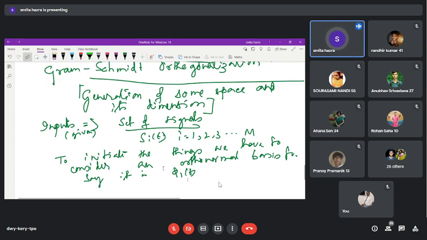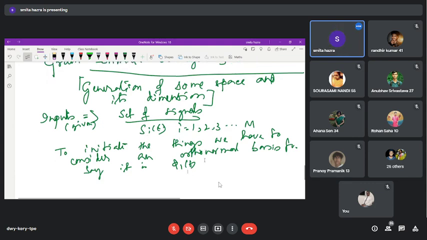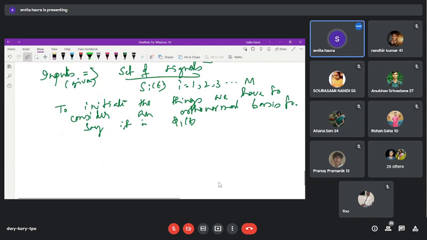So what we can write? We can write the relationship of phi 1 with the first function of the set of signals. Let us consider the things in this way: S1(t) is equal to S11 phi 1(t).